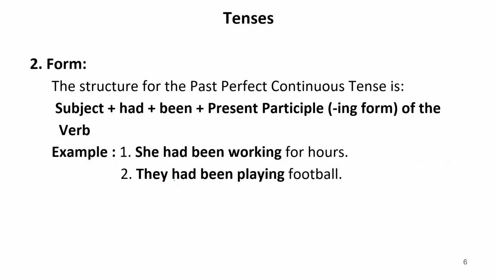Now, what is the basic structure of past perfect continuous tense? Again, we have three parts of sentences, that is affirmative. Then we have negative sentences. And then we have interrogative sentences.